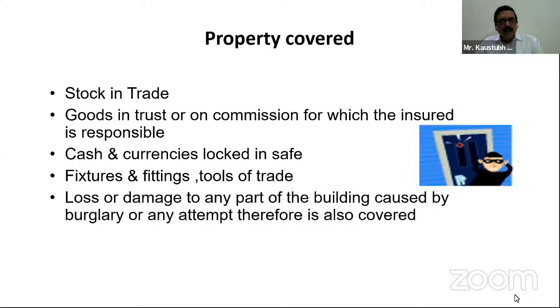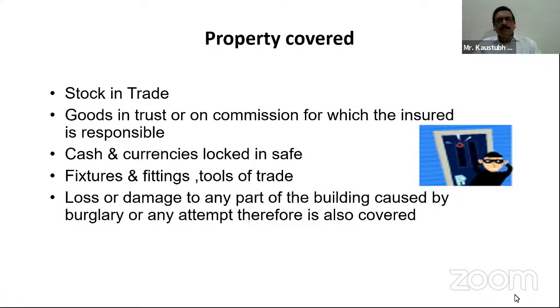The fixtures and fittings, tools of trade, are also covered under the property cover. Loss or damage to any part of the building caused by burglary or any attempt thereof is also covered. So what is this?